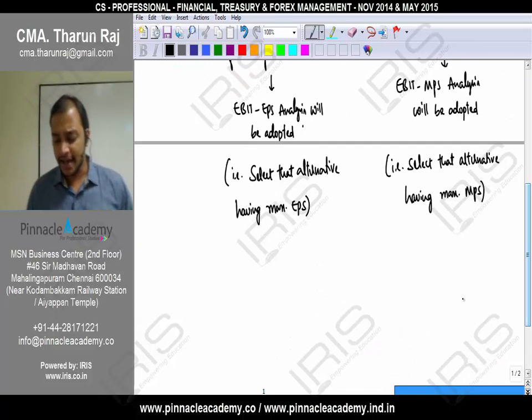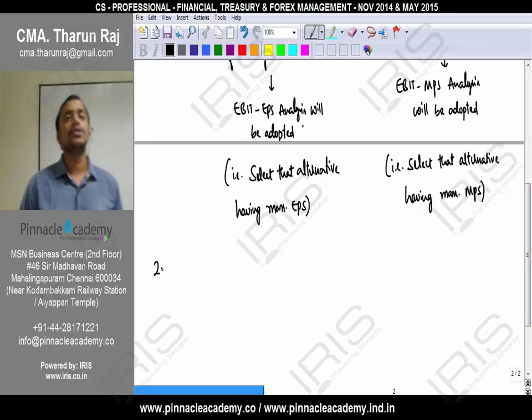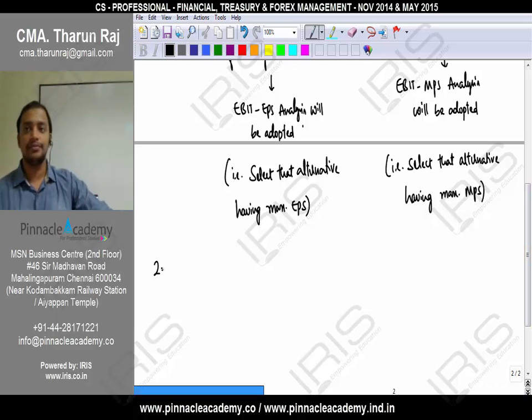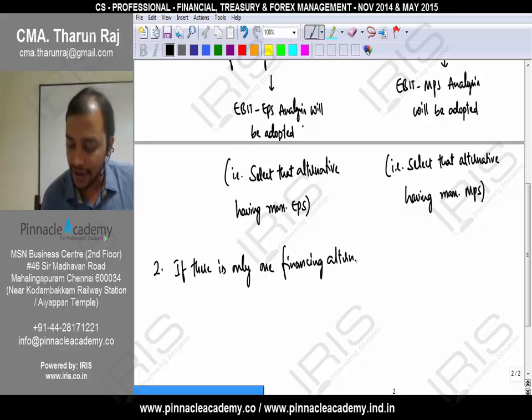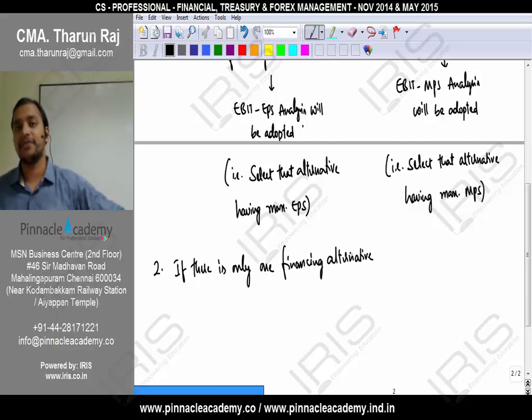But in case where there is only single alternative, there is only one financing alternative. If there is only one financing alternative, what we need to do?